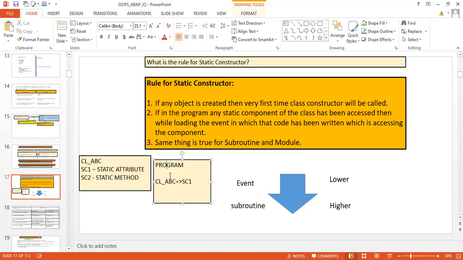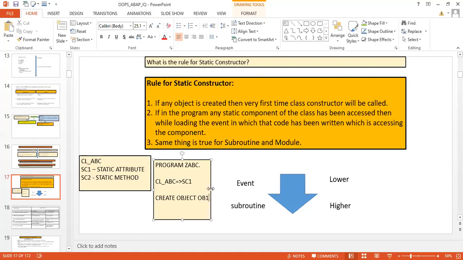So suppose your program is written in such a way that ZABC is the name of the program, and let's suppose this is your first statement, right? And then you have the create object statement. You are going to create the object of this class, so let us suppose the object is ob1.